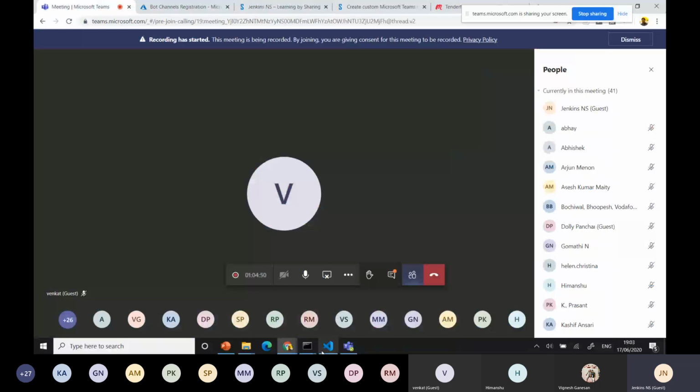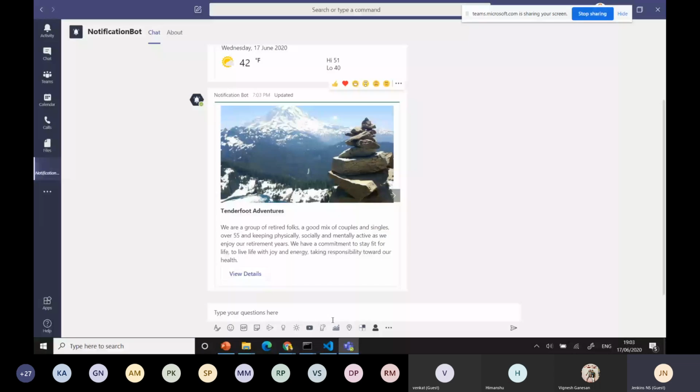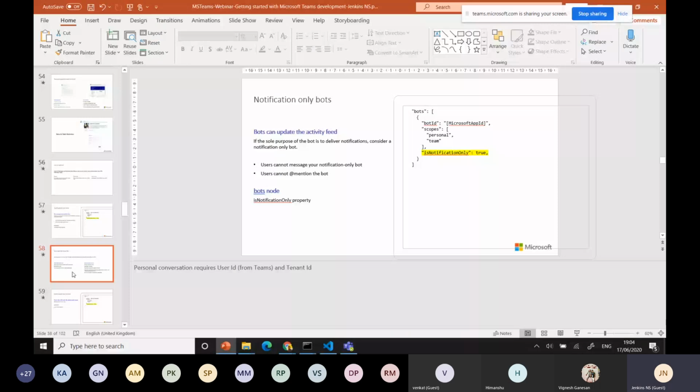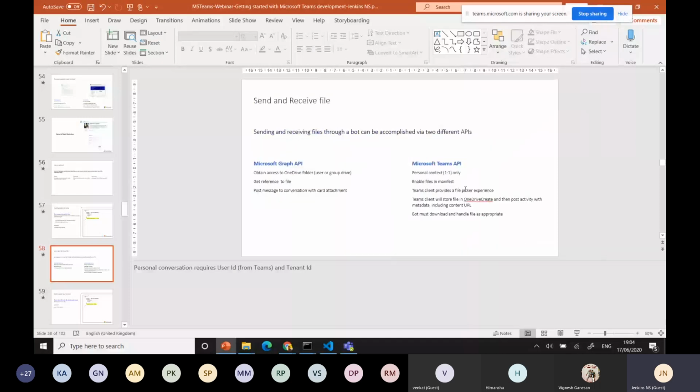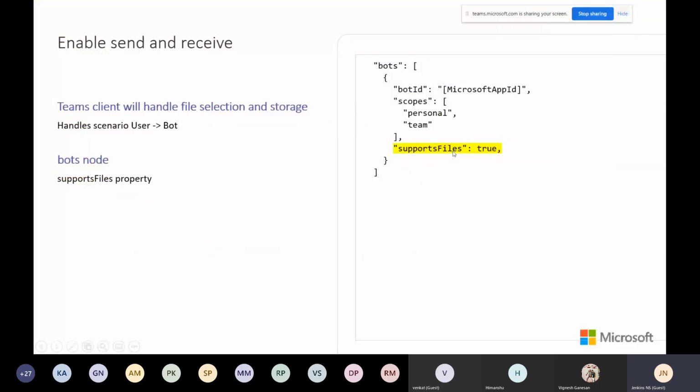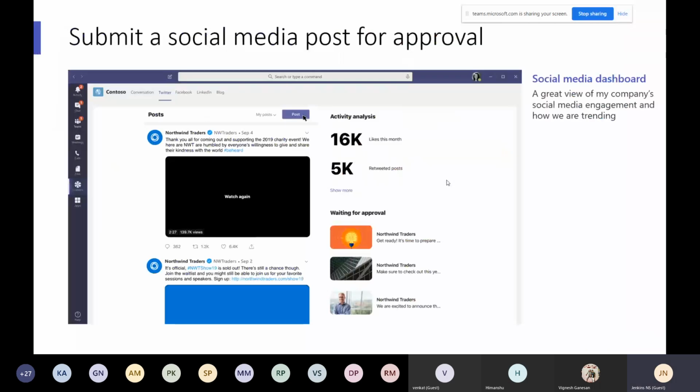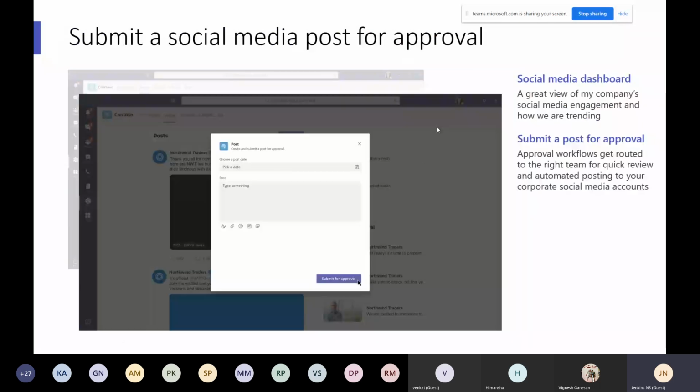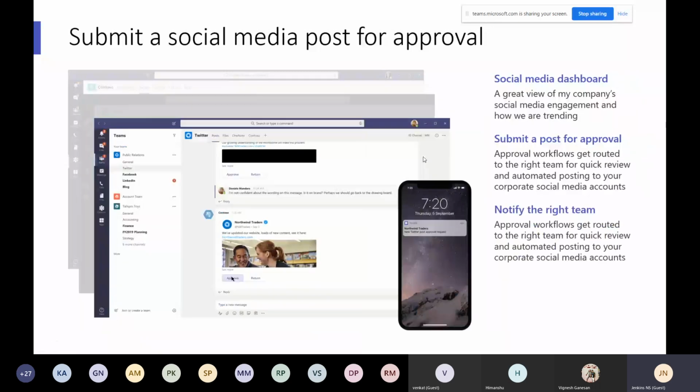You need to understand the purpose of it. You can use this one-to-one or one-to-group, as well as at team level. You can send and receive files if you want. You can see that files are supported at the bot level, so it can support attachments, or whatever documents you want to pass with your bot. I already showed one example: if you want to review everything, you can do the process from here, submit the post for approval, and discuss it in Teams or the channel itself. Once everything is fine, notify the right team, and it will move to the corresponding person.